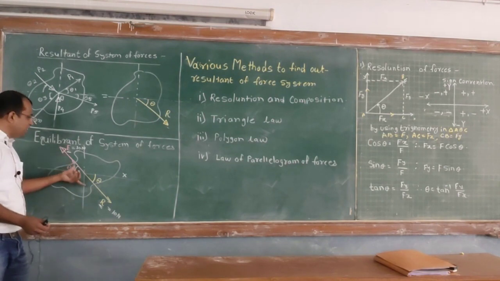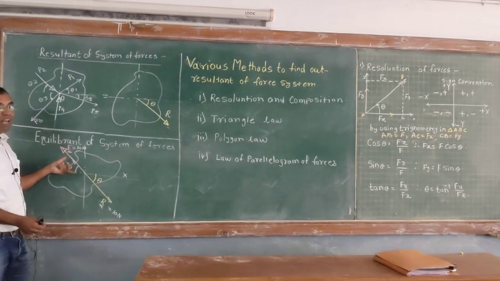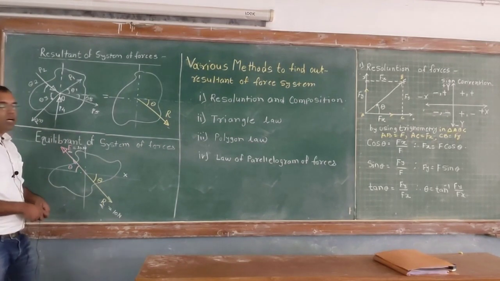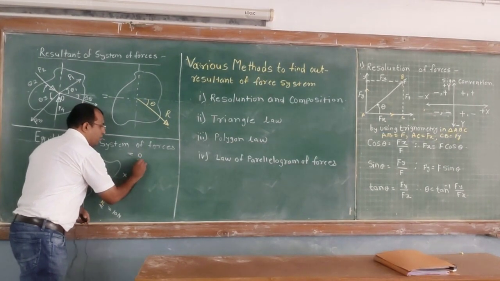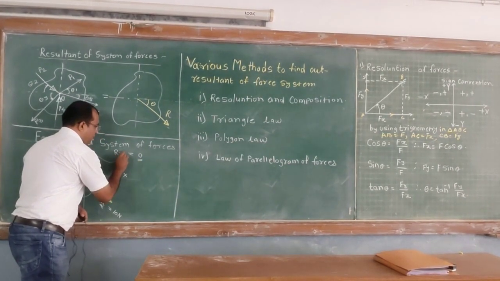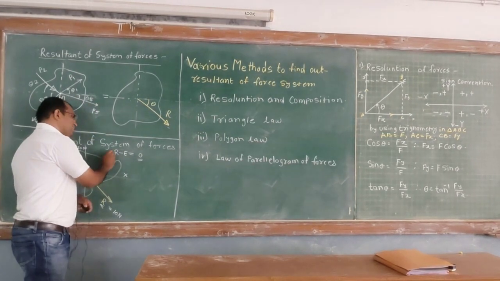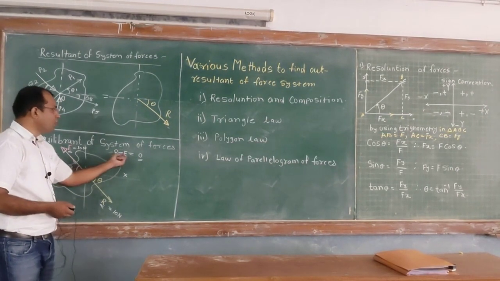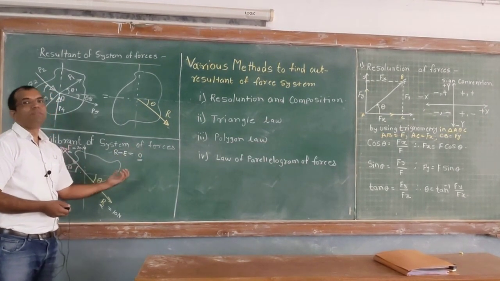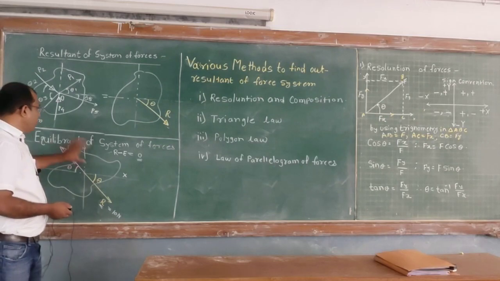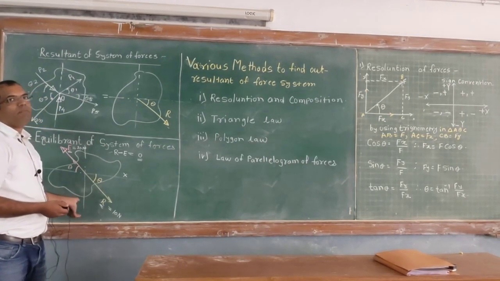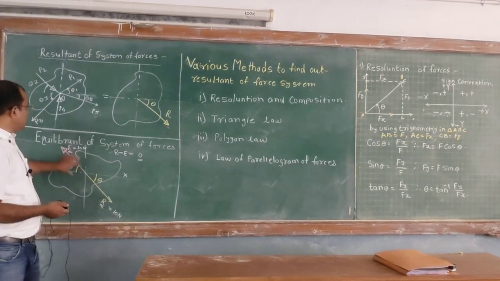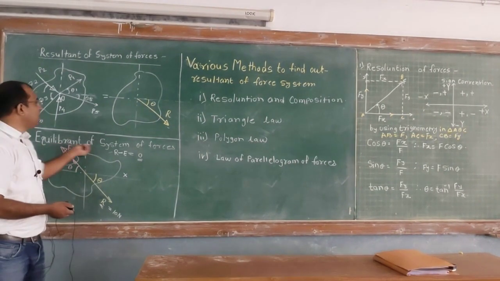If we add these two forces R and E, the addition is equal to 0, that is plus R minus E, or you can say minus R plus E, vice versa is okay. If we add these two forces, the resultant will be equal to 0. So we can say that this system is in equilibrium. When the application of the force brings the system into equilibrium, that force is known as the equivalent of the system of forces.